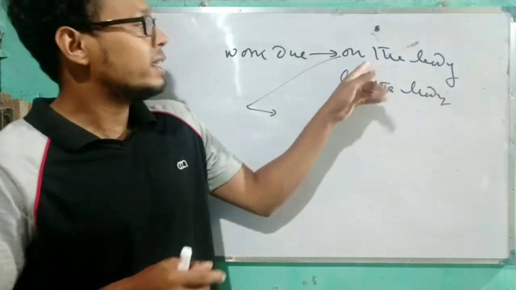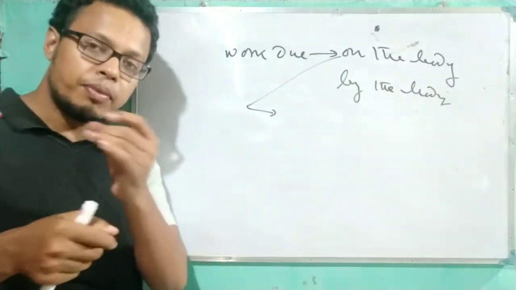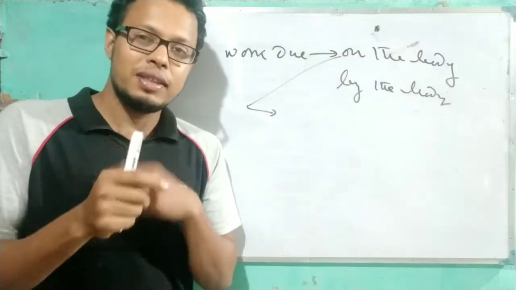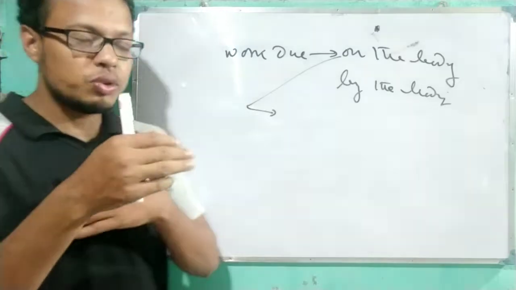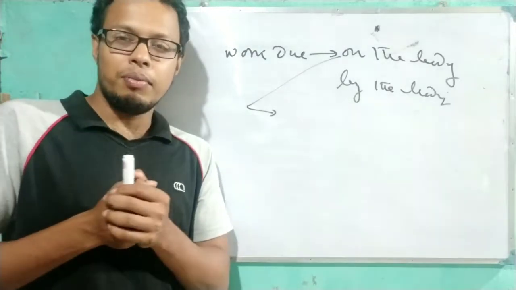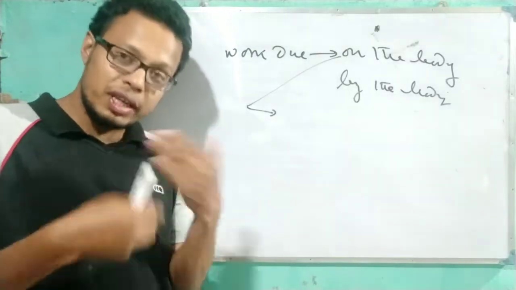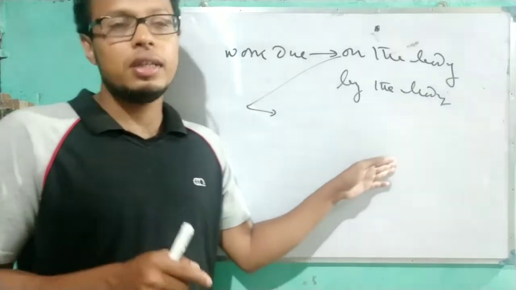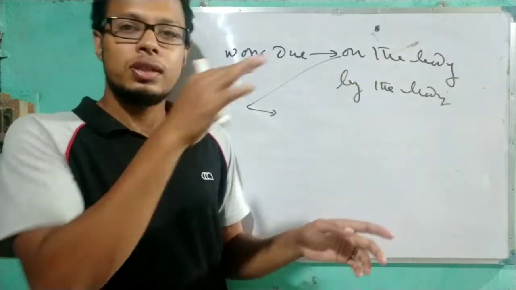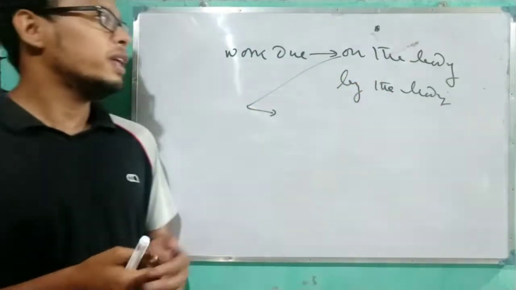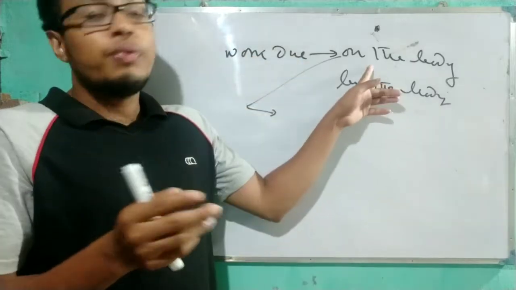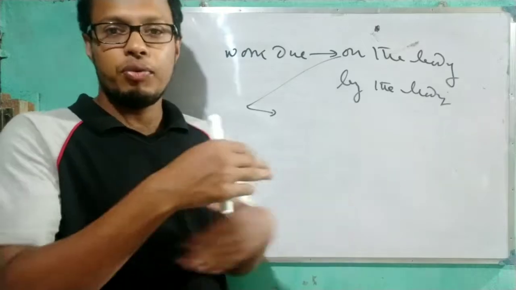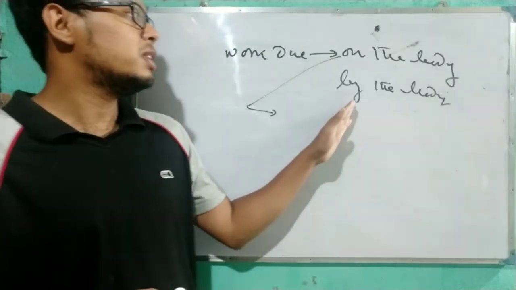That time we can say this work is done on the body. Now, work done by the body means when the body is doing the work. For example, when you are running or playing, the body is doing the work. That time we can say this work is done by the body. Clear? Work is done on the body when the force is supplied from outside. And when we are doing the work, then we can say work is done by the body.